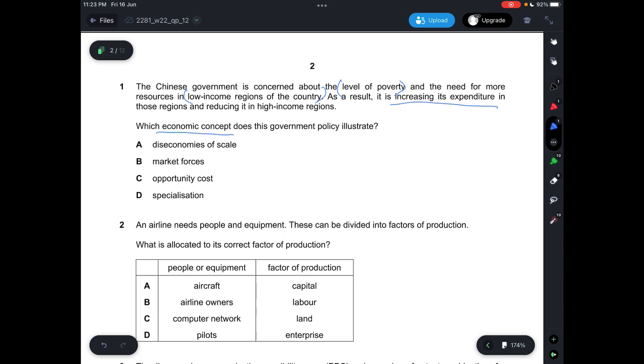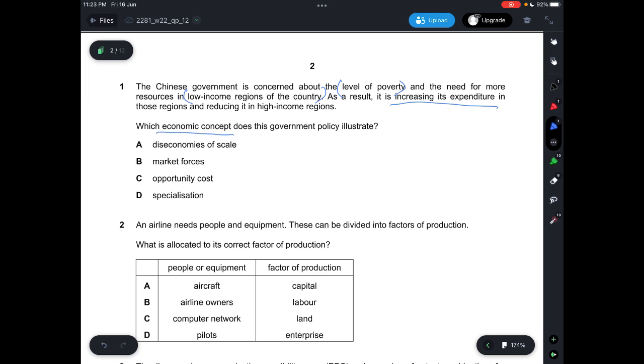Okay, so the government is now increasing expenditure in places with high poverty rates, or places with a population of lower income.